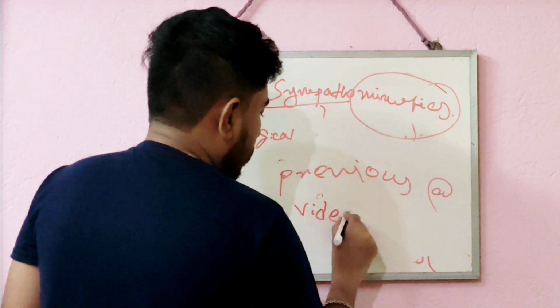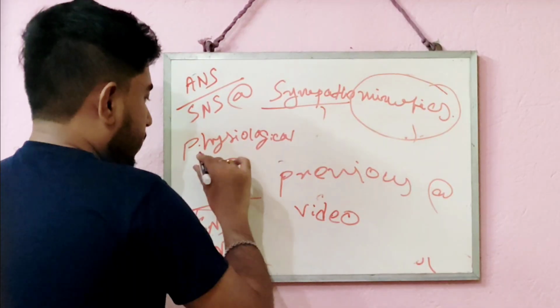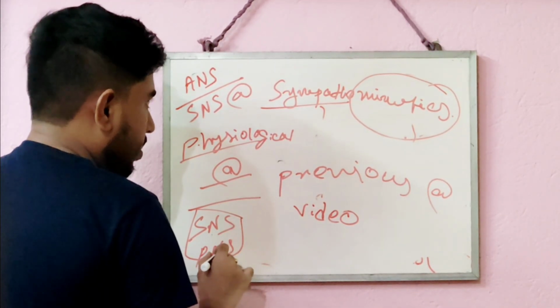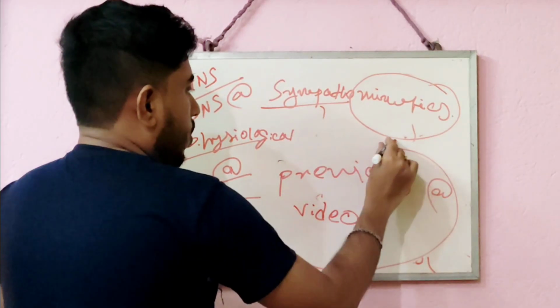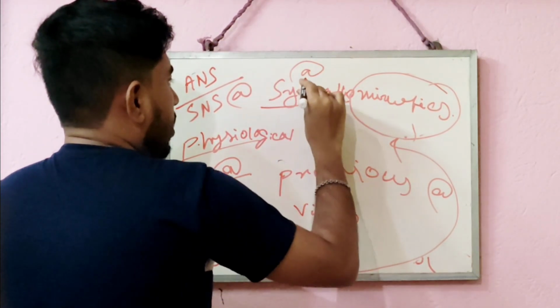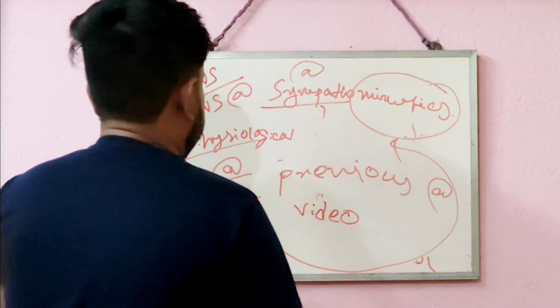Please go through that video to understand the physiological action of the sympathetic and parasympathetic nervous systems, to better understand the physiological action of sympathomimetic drugs.